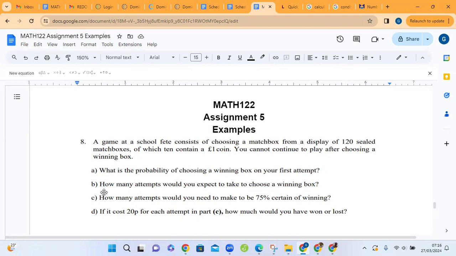Part B is asking, how many attempts would you expect to take to choose a winning box? Part C is asking, how many attempts would you need to make to be 75% certain of winning? And part D is asking, if it cost 20 pence for each attempt in part C, how much would you have won or lost? So our example for this question is as follows.